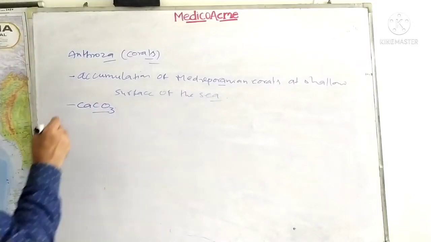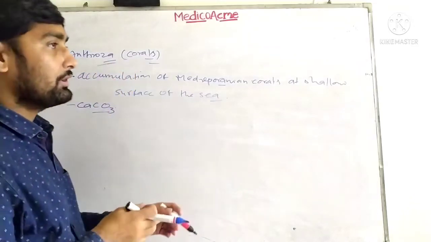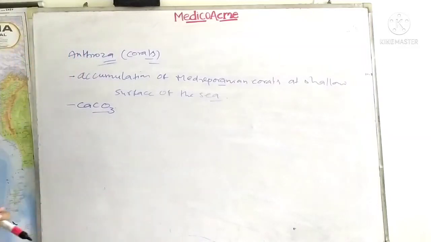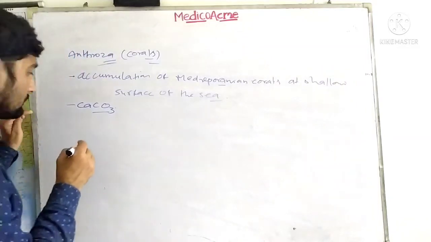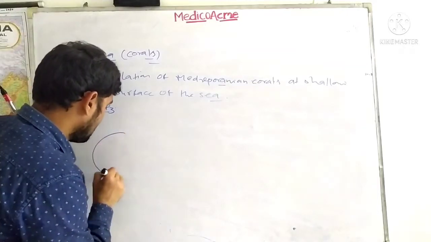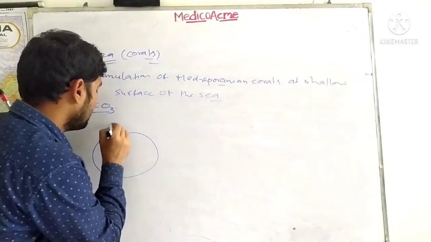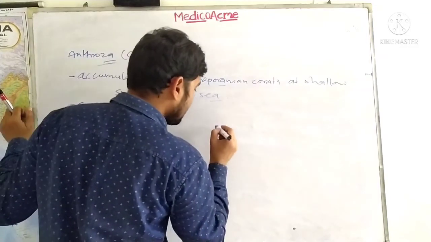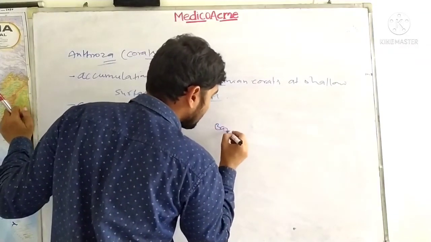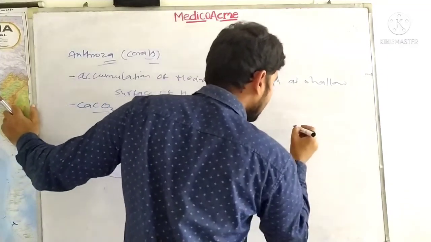So let's discuss the types of coral reefs. Mainly three types of coral reefs are found in the world: the first one is the fringing type, the second one is the barrier type, and the third one is the atoll type.